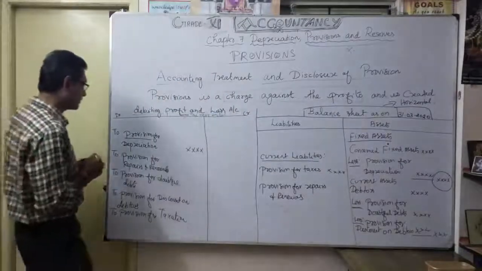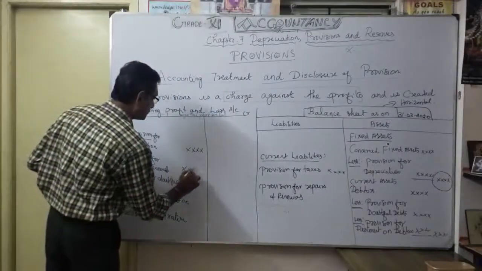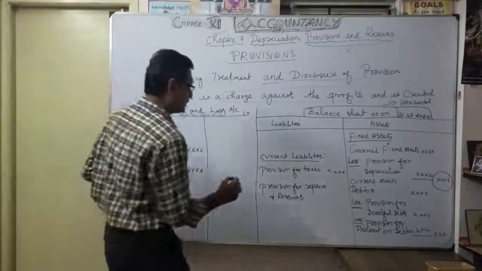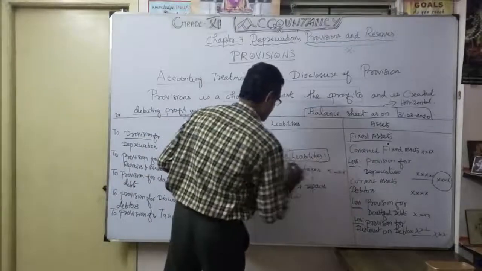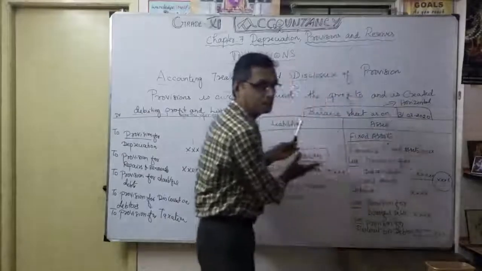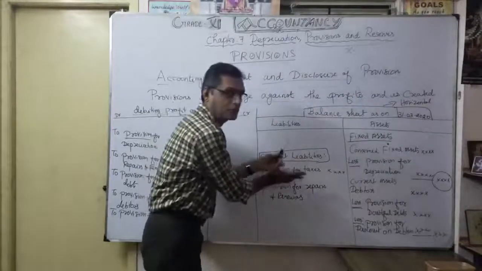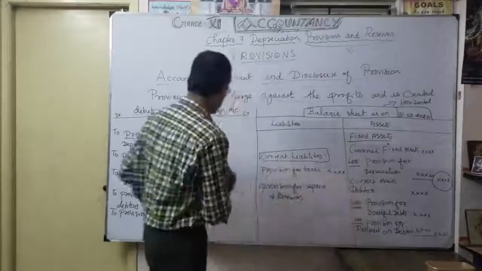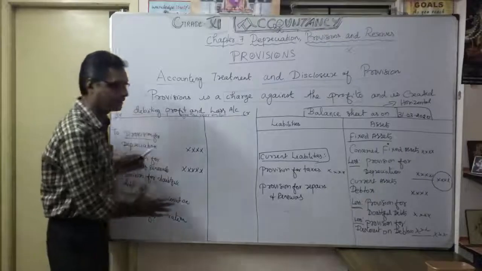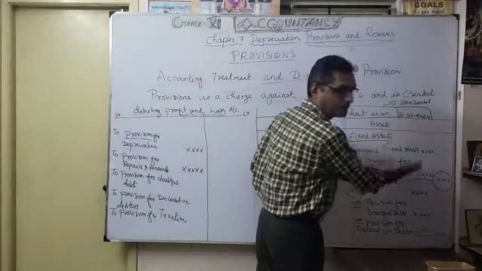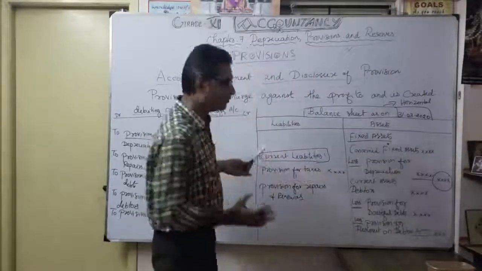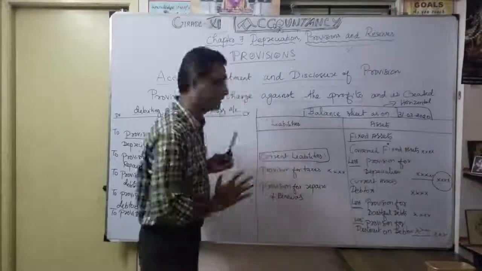Thereafter provision for repairs and renewals. So that's what we are going to show on the debit side. Here I am showing the liability side. Some provisions I am going to show on the asset side as a deduction. Some provisions come under liability. Understood? The deduction here, everything is on the debit side. See carefully: in the profit and loss account, everything is on the debit side; coming to the balance sheet, some go to fixed assets, deducted from some assets. Some provisions are going to be shown directly under current liabilities. Here I am showing directly.